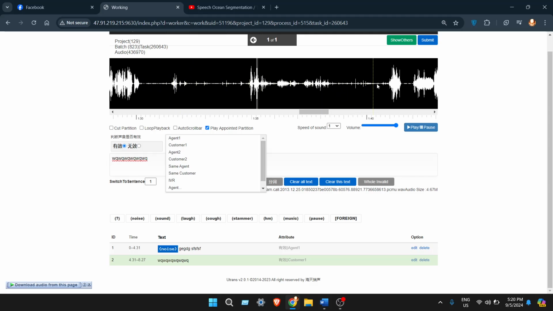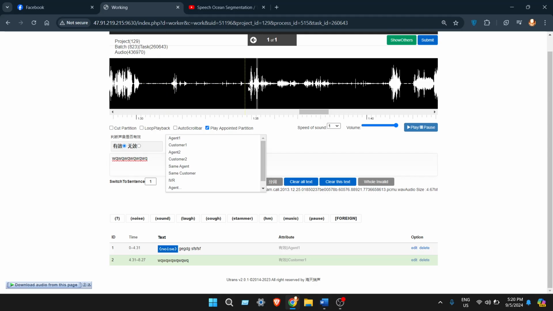Okay, if the pause is more than 20 seconds, so from here to here about 20 seconds, then we need to create a new segment for the next part. But suppose the pause is not more than 20 seconds, the pause is from this part to this part, there's no voice. Actually there's a voice there. For the training purpose we will just ignore it.